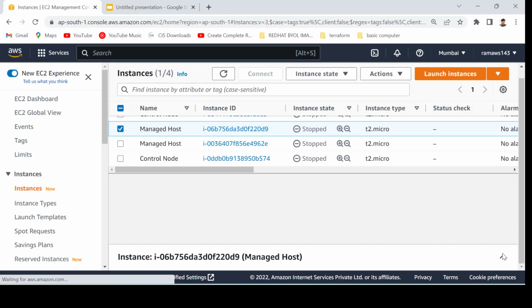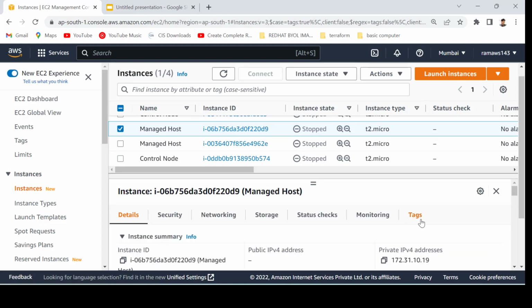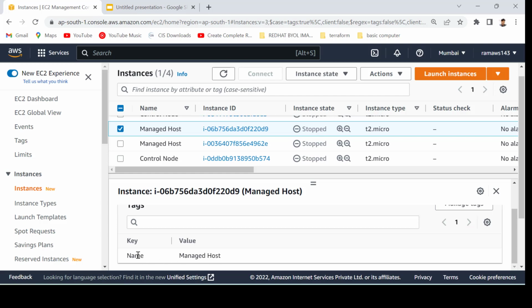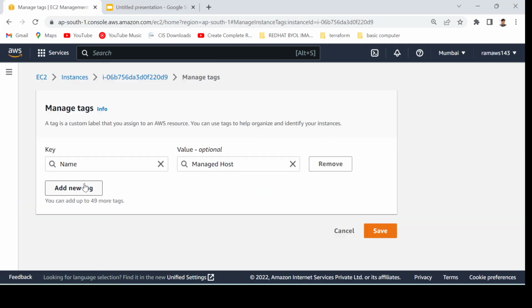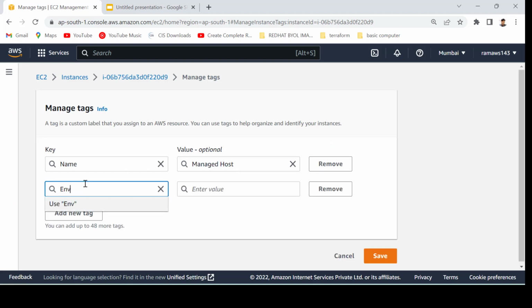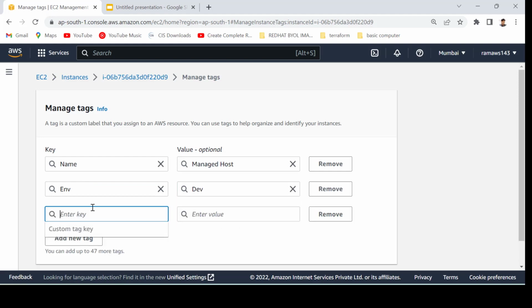I have selected it and clicked here, but here I have given only the name. If I want to add more tags, for example which environment it belongs to, I can say it belongs to the dev environment, and who is the owner of this server, so we can give the owner as Ram.